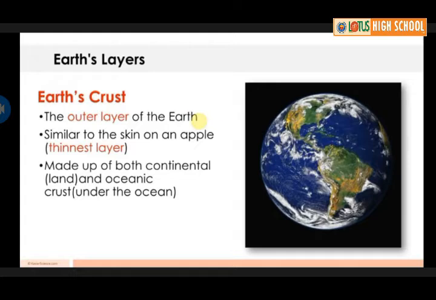Silica and alumina are the main minerals in the crust layer, so it is called Sial.